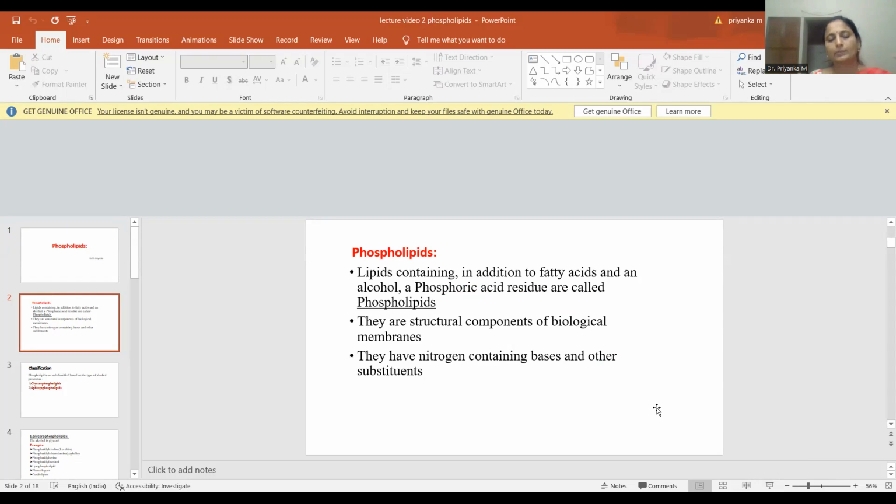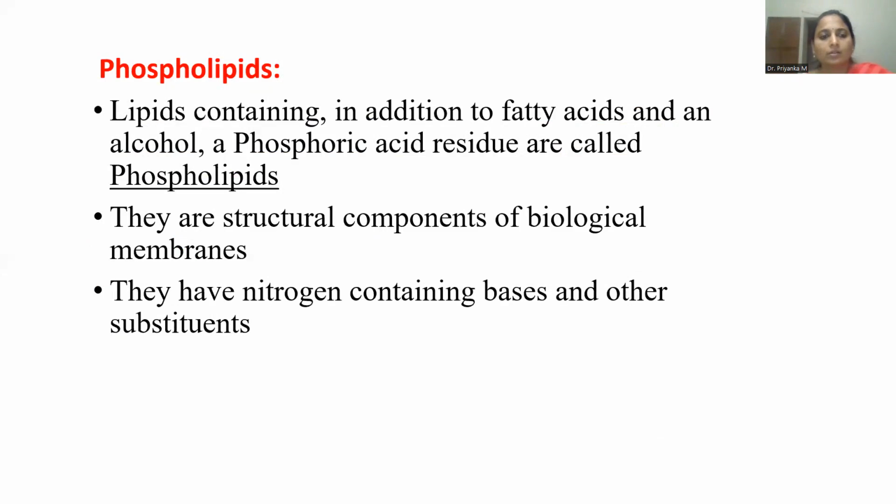Phospholipids are the lipids containing, in addition to fatty acids and an alcohol, a phosphoric acid residue. Normally, simple lipids contain a fatty acid as well as an alcohol, which might be glycerol or other than glycerol. But in the case of phospholipids, the name itself tells us a phosphate group is additionally there. Since they are compound lipids, what is the extra compound added here? Phosphoric acid. So phosphoric acid residue is the additional group, and that is why they are known as phospholipids.